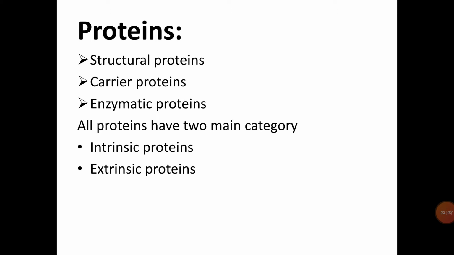Then carrier proteins. The carrier protein helps in transportation of molecules across the membrane against the concentration gradient. Their molecular weight is the same as that of structural protein.